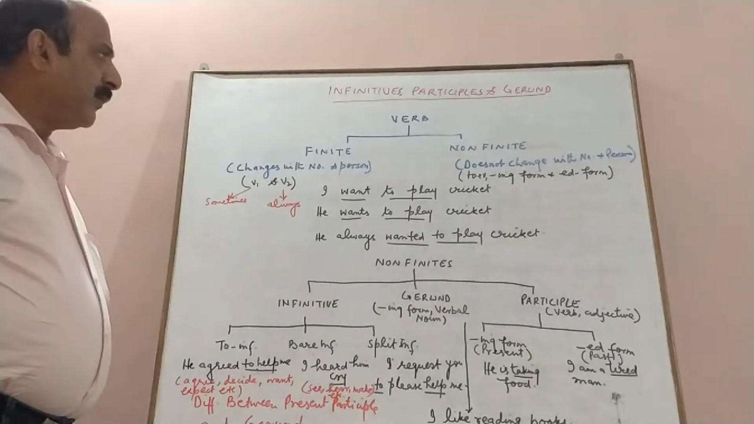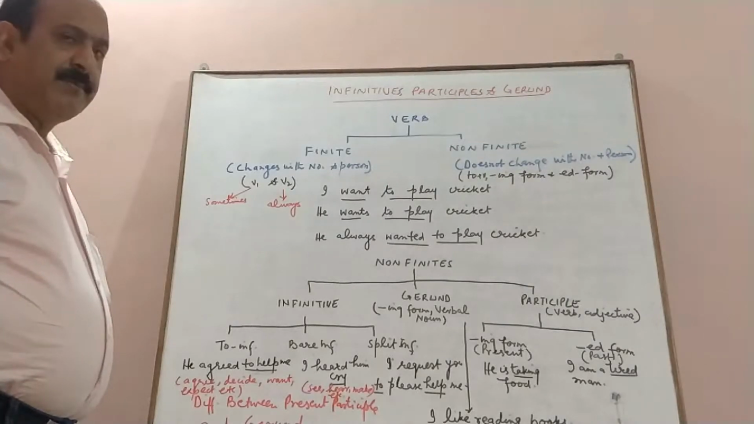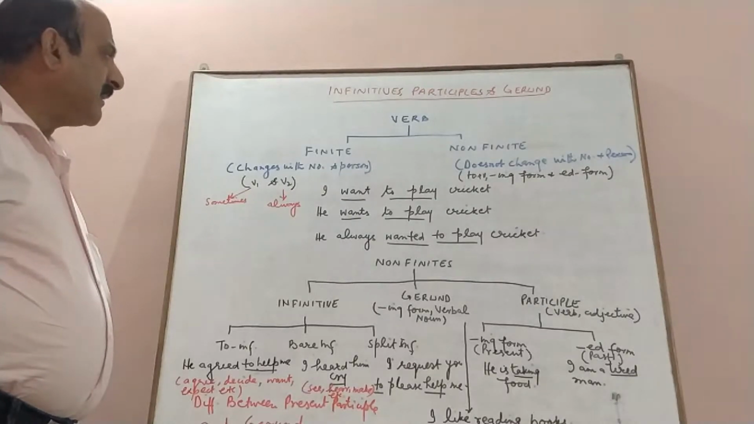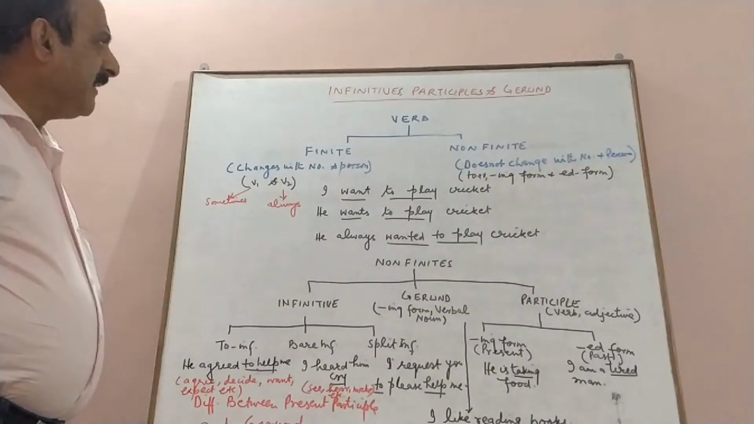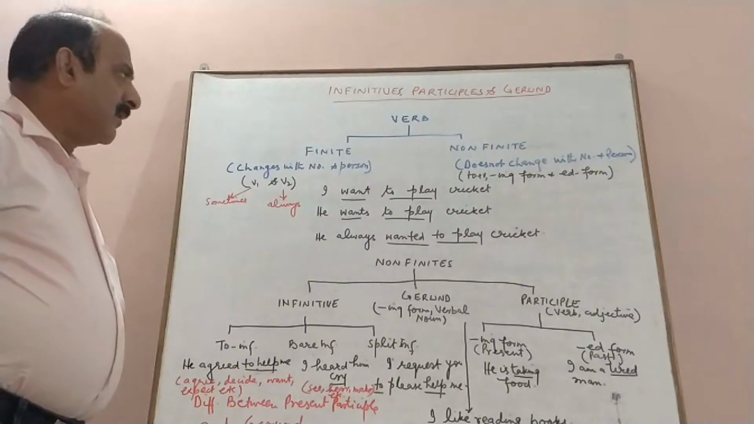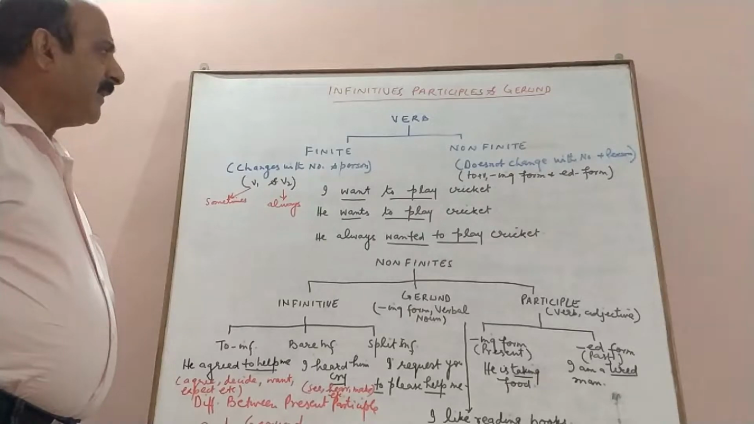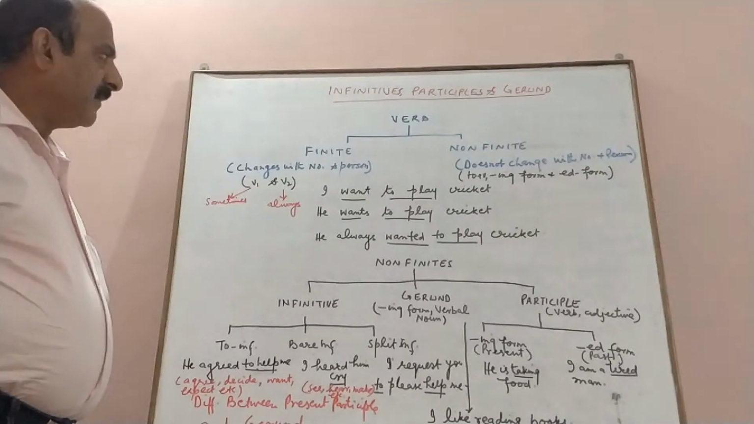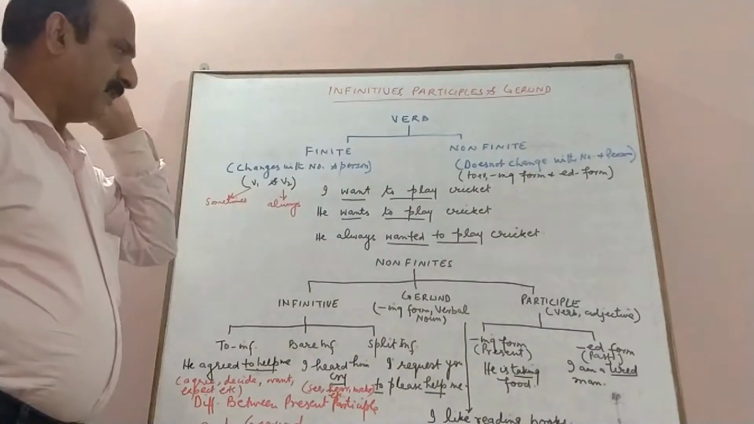Now, as we know, every sentence has two parts, a subject and a predicate. For example, if we have a sentence, I go to school daily, I is the subject and go to school daily is the predicate, and in the predicate the verb forms the main part. Now when we have only one verb in a single clause, it is a finite verb. It means there are two types of verbs. One is finite, the other is non-finite.